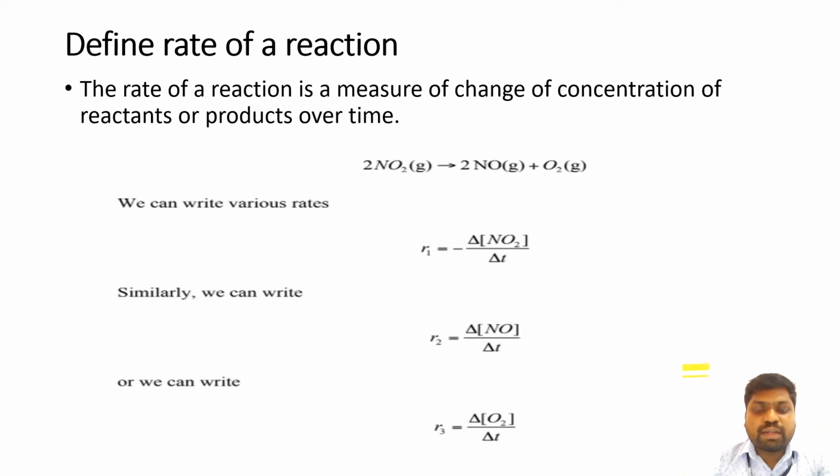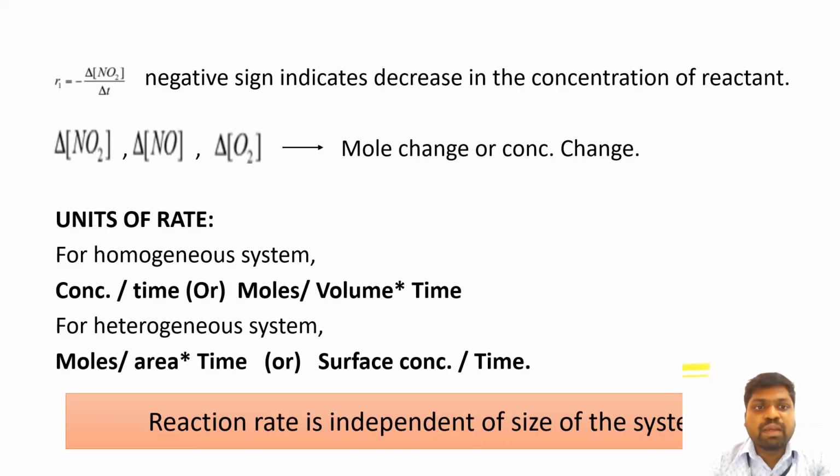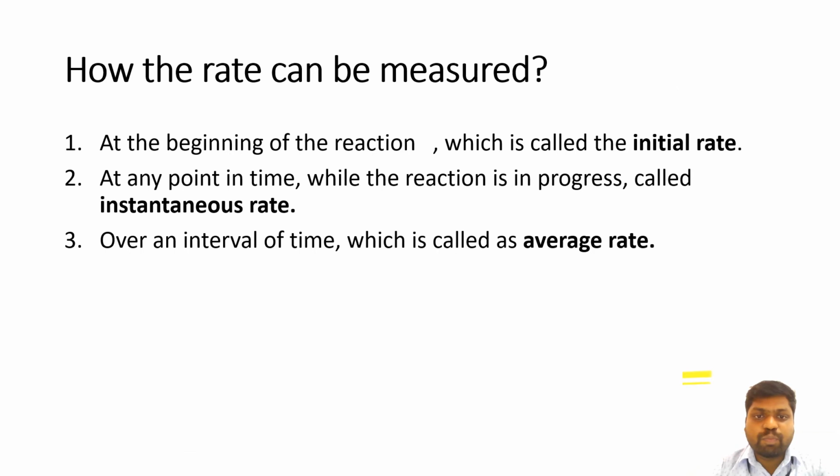The derivation for 2NO2 gas converted into 2NO plus O2 is given here, where the rate of reaction takes place, and the unit of rate for the homogeneous system is concentration per time, or moles per volume per time. For the heterogeneous reaction, it is given as moles per area per time, or surface concentration per time. So reaction rate is independent of the size of the system.